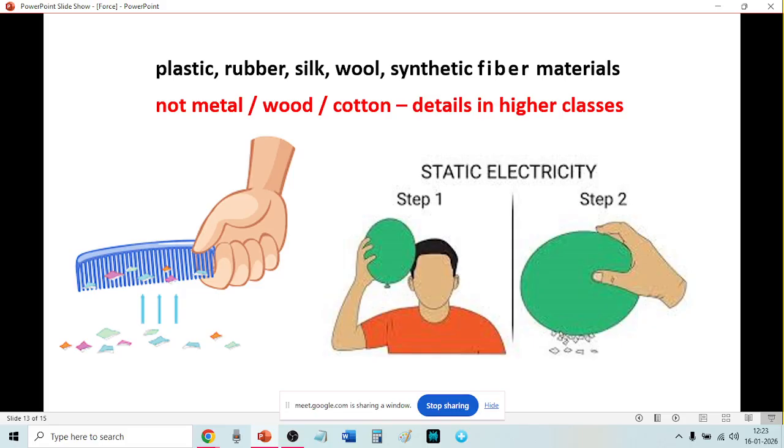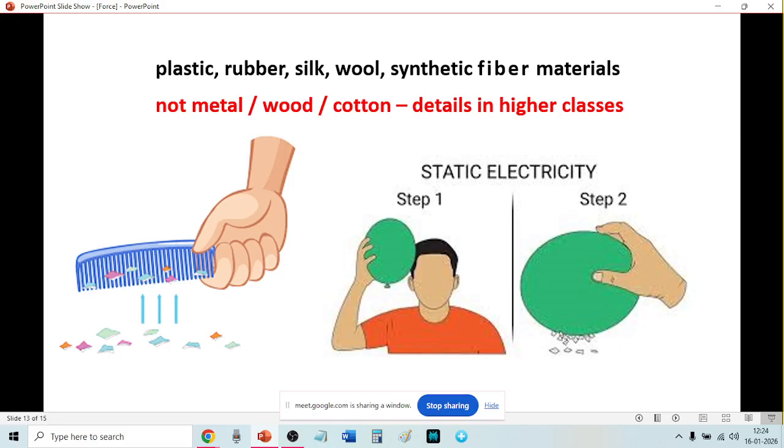It can be plastic, it can be rubber, it can be silk, it can be wool, it can be synthetic fiber. Then after rubbing, it will have electrostatic force. This is called electrostatic force. What it is called? Electrostatic force.